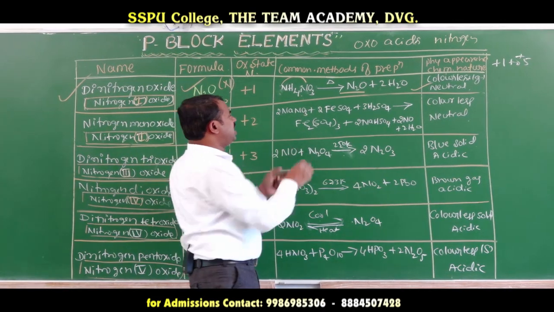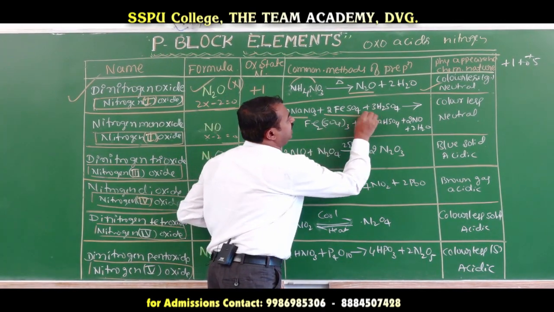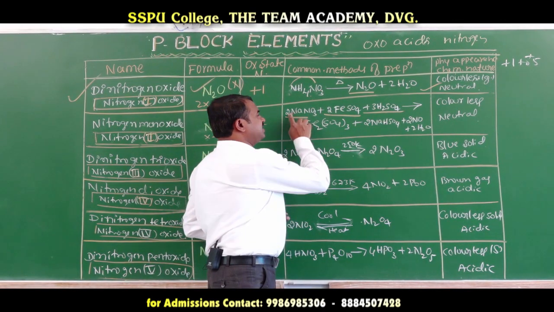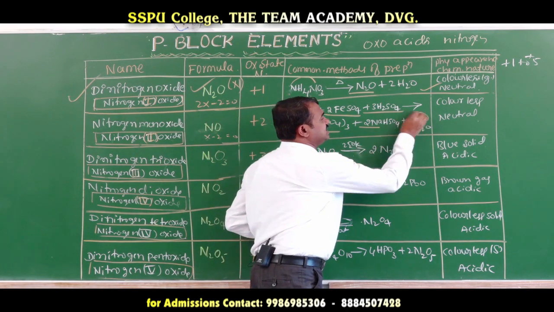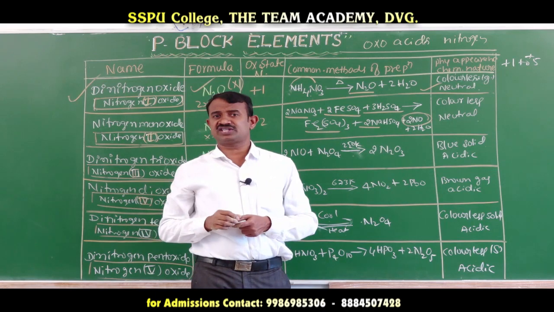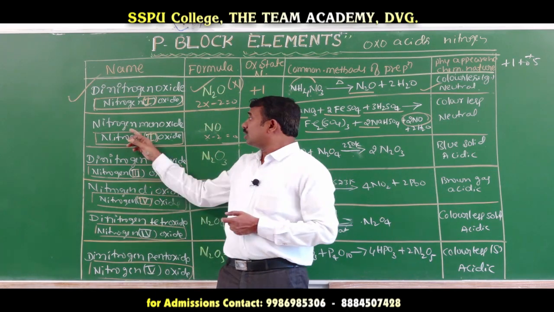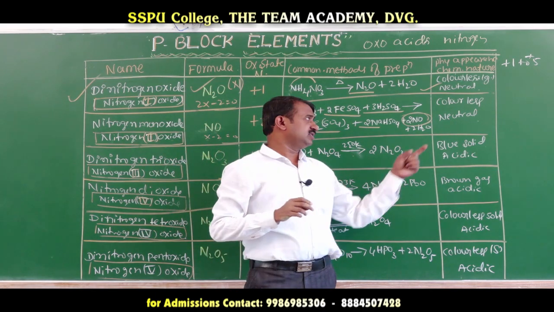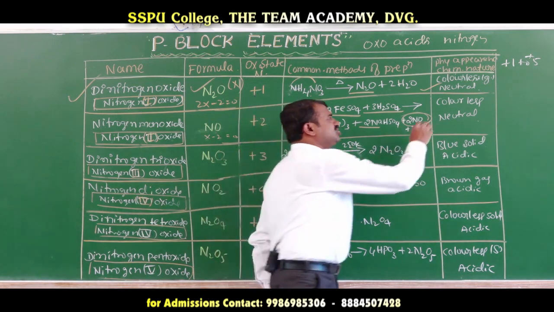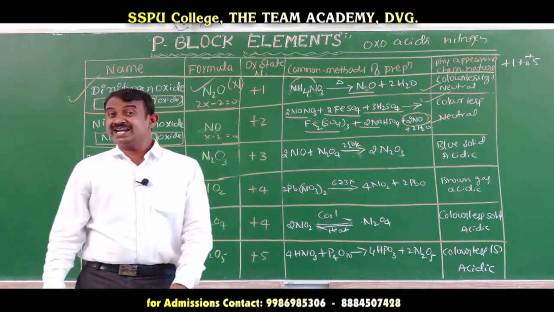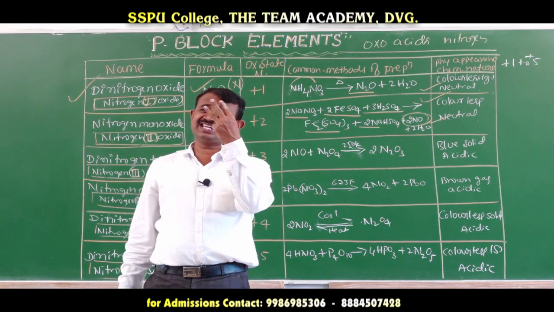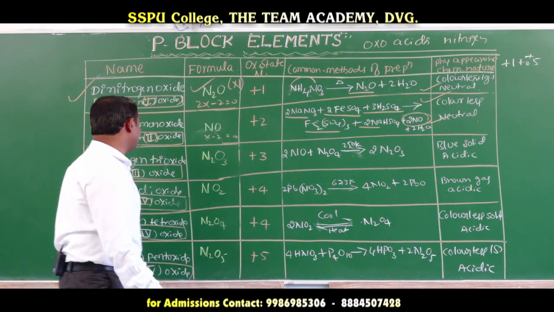Preparation: we take sodium nitrate, ferrous sulfate and sulfuric acid. Ferrous is converted to ferric sulfate, and sodium bisulfate and nitric oxide, or nitrogen monoxide, are released. This is also colorless and neutral. With oxidation state 2 it is neutral; when the oxidation state is 3, it will form an acidic character.